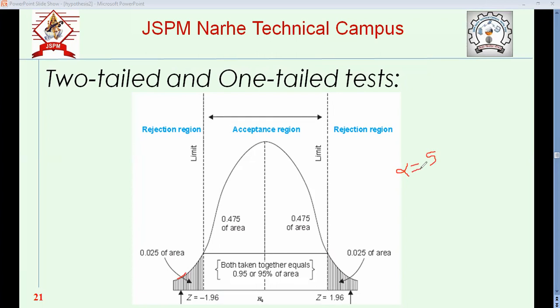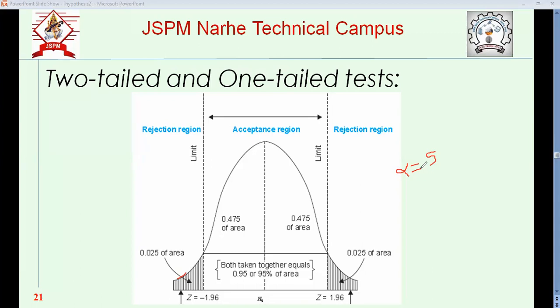Alpha is the significance level. What is the significance level, I will describe again. It is the maximum probability that even if h0 is true, it is rejected. Alpha is the probability that even if h0 is true, it is rejected. So it is the level of significance, alpha.